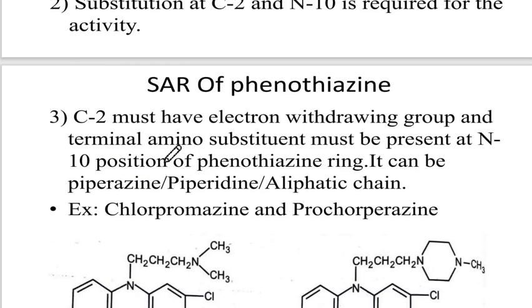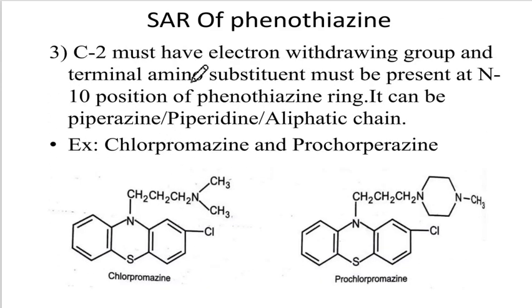The C2 position must have an electron withdrawing group such as halogens, and the terminal amino substituent at the 10th position must have a phenothiazine ring. So the substitution can be the piperazine, it can be the piperidine or aliphatic side chain. Now here we are having aliphatic side chain.